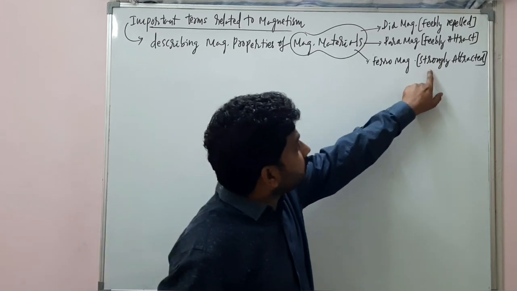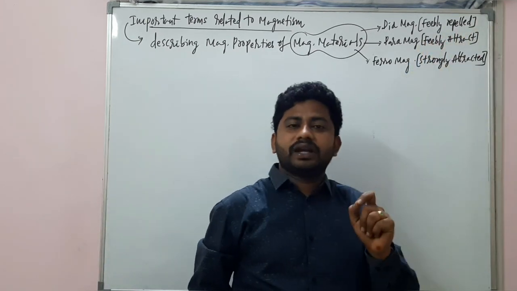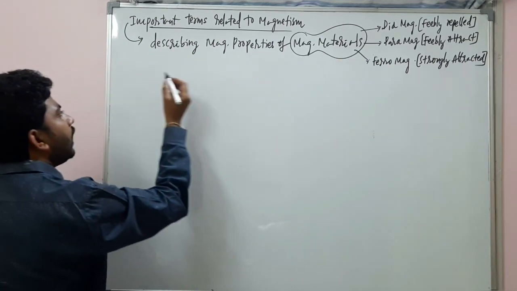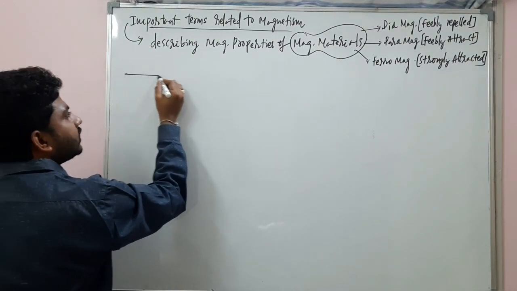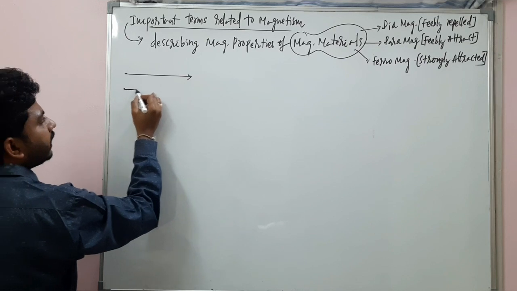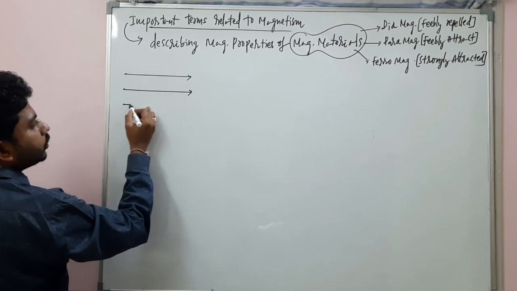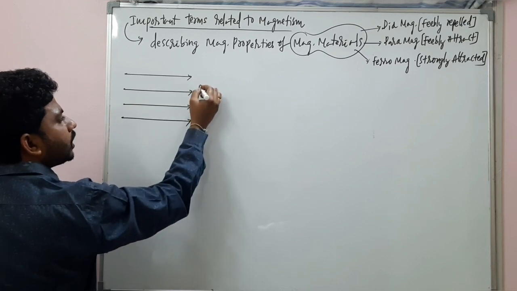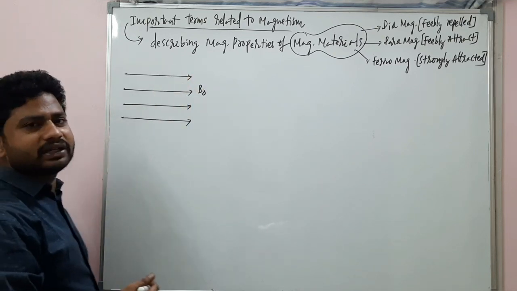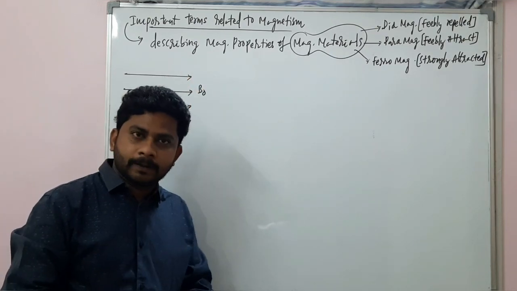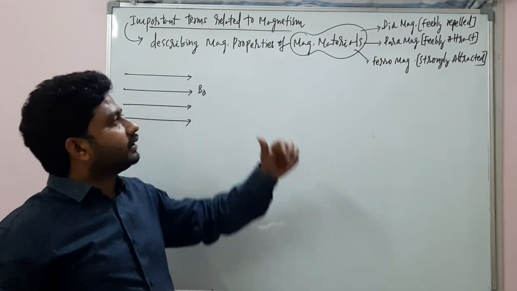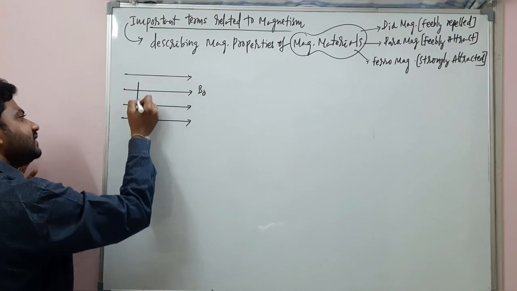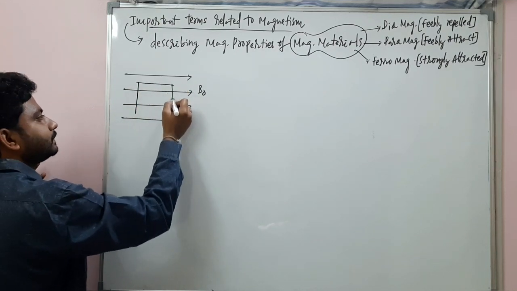This attraction and feeble repulsion is based on a simple thing: an external magnetic field is created due to the strong magnet I just mentioned. Imagine that external magnetic field is B naught. In this external magnetic field, these magnetic substances are kept.